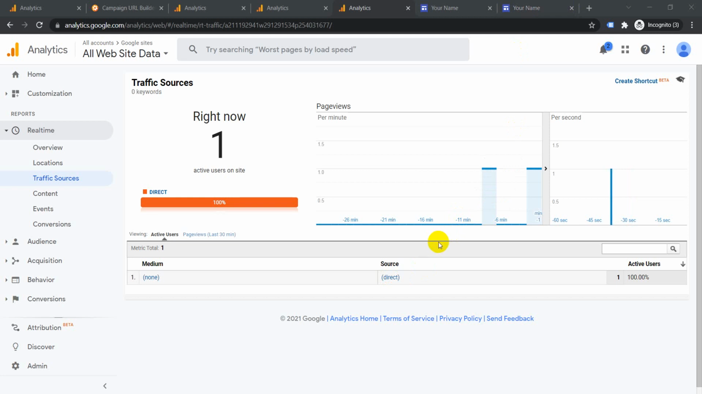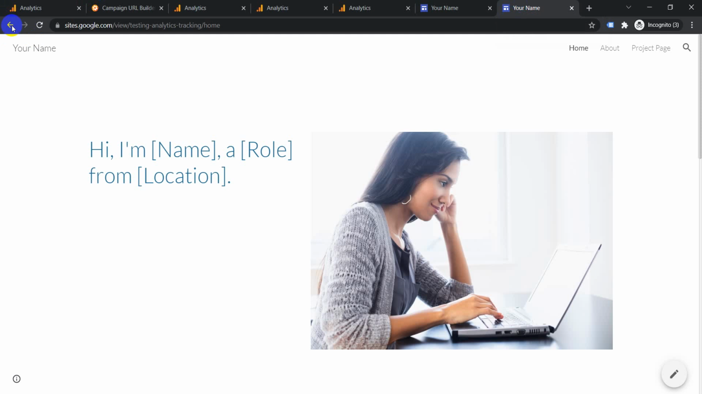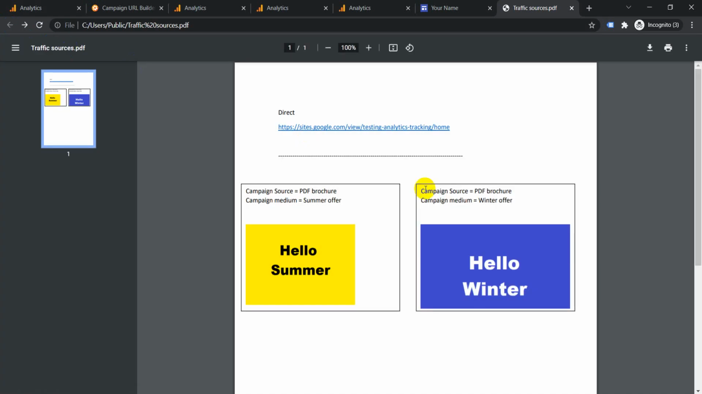Newsletters, things like MailChimp and all that, that is fine. They have automatic UTM tracking. But if you are sending from Gmail or something like that, then I suggest you add UTM tracking. So I will just show you again here for the same PDF. What I have done is, for this PDF I have added two campaigns. Okay, one is a hello summer campaign and one is a hello winter campaign.